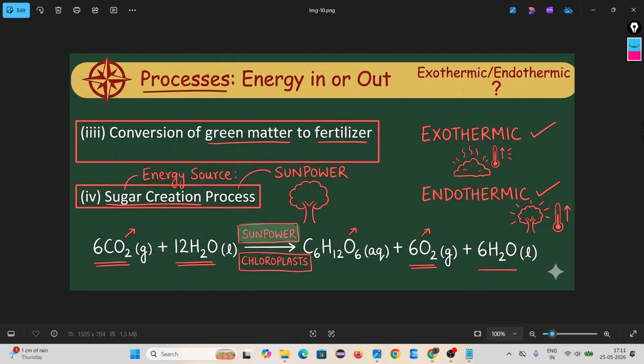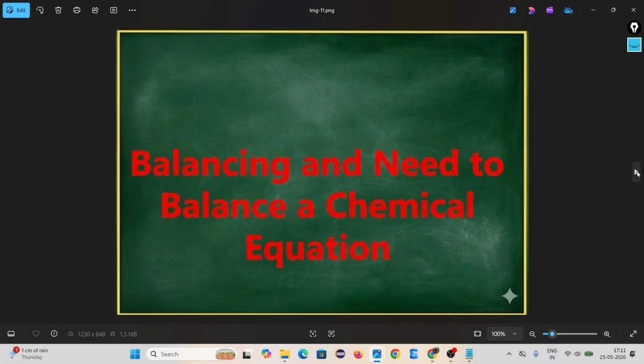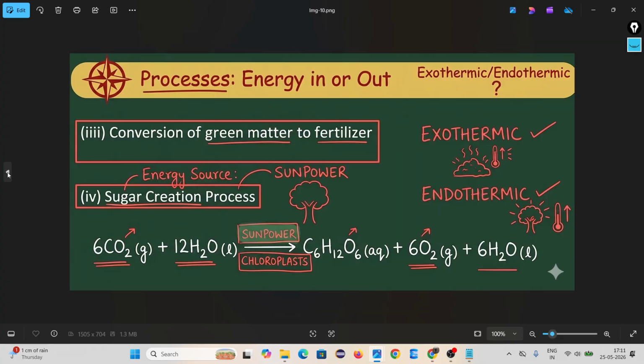Then balancing, the need to balance a chemical reaction. You understand chemical reaction? A chemical reaction is a process through which chemical change occurs.